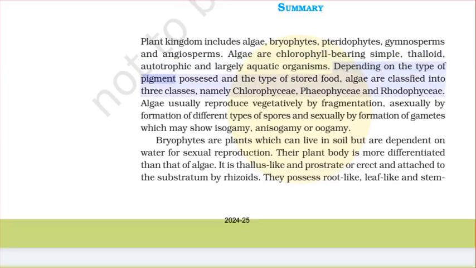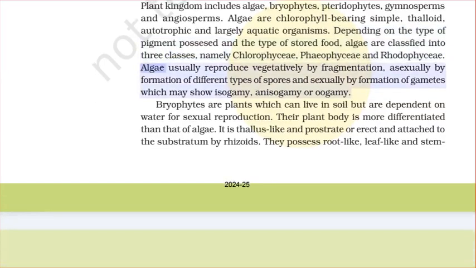Depending on the type of pigment possessed and the type of stored food, algae are classified into 3 classes, namely Chlorophyceae, Phaeophyceae, and Rhodophyceae. Algae usually reproduce vegetatively by fragmentation, asexually by formation of different types of spores, and sexually by formation of gametes which may show isogamy, anisogamy, or oogamy.